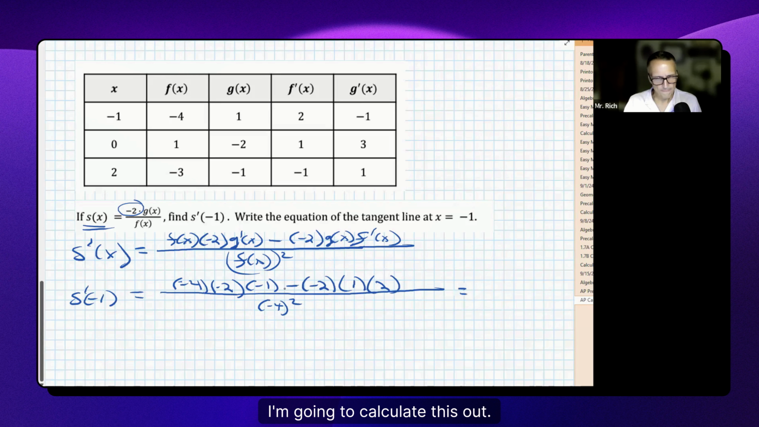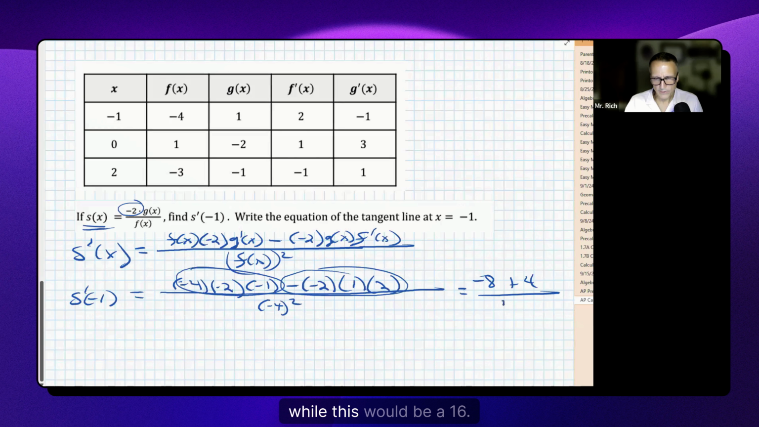I'm going to calculate this out. This is going to be, I'm going to go with -8. This is going to be +4. That looks to be -8. This looks to be +4, while this would be a 16. So hold on just a second. And then this would be -4 over 16. So it looks like it's -1/4.